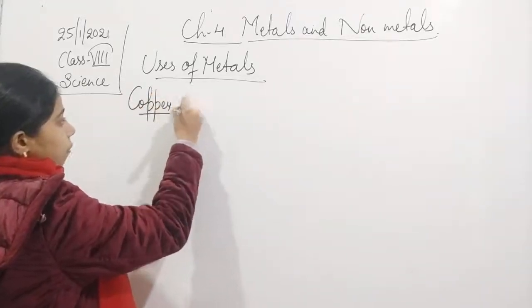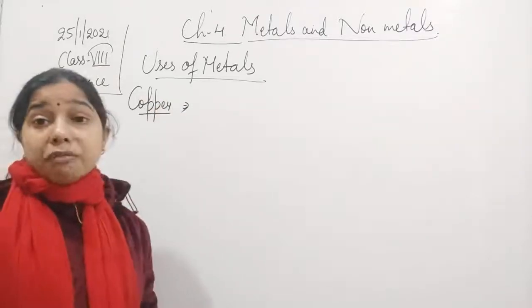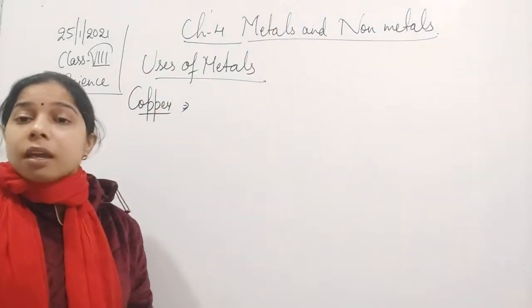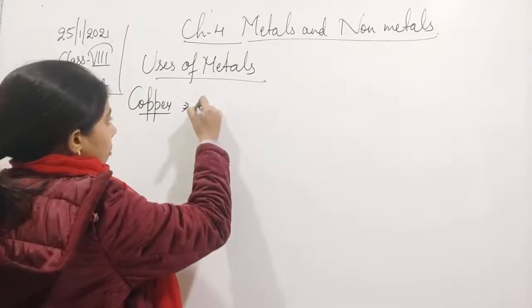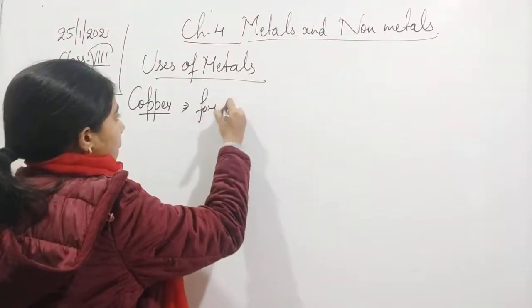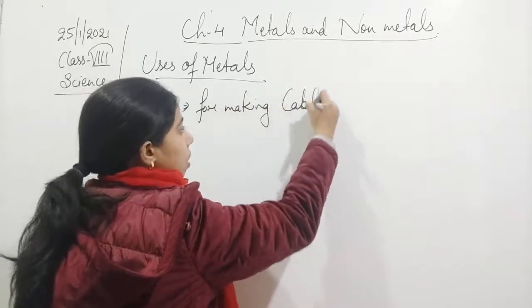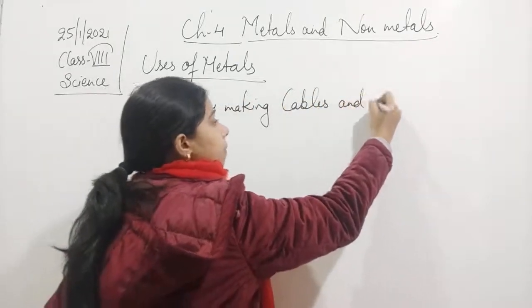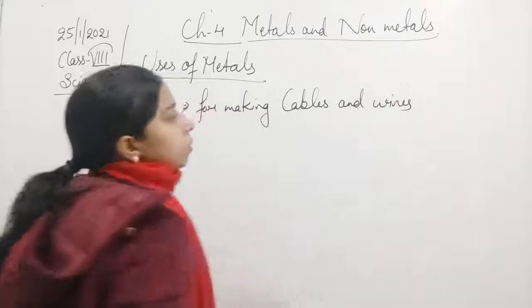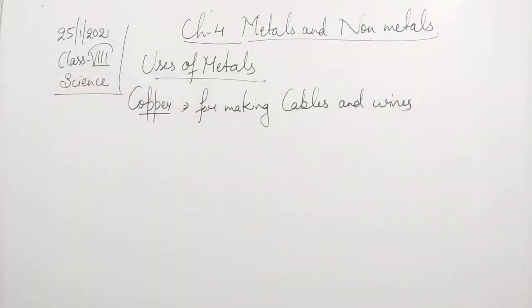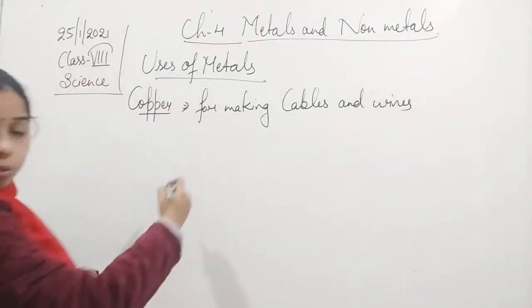Right now we've said the first thing is that it is used for making wires and even cables. Then statues.